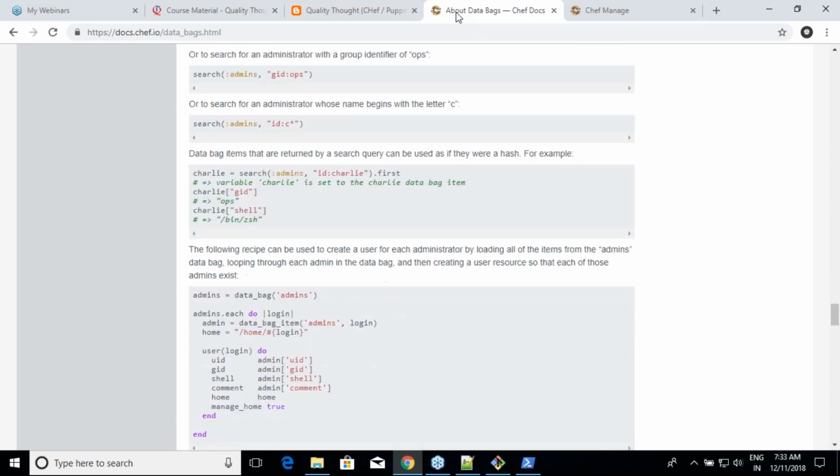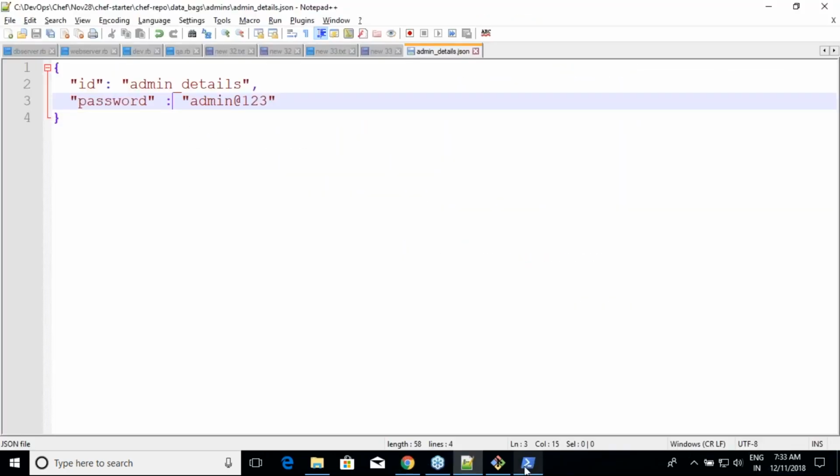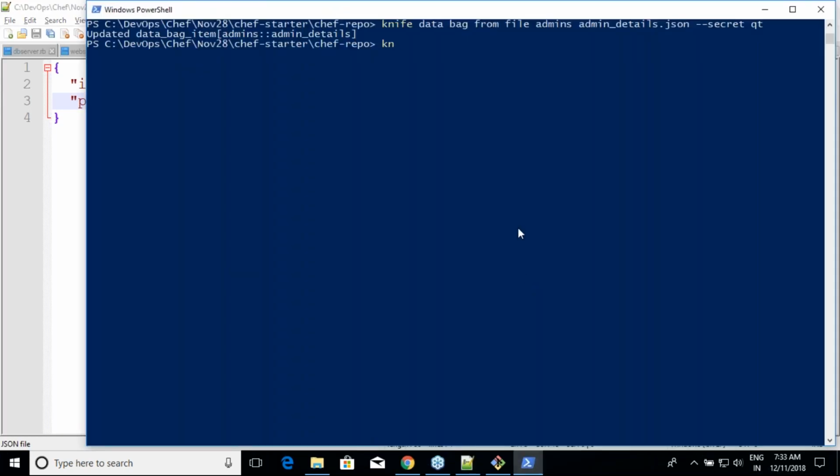There is something called hyphen local mode. Let us ask for help: knife data bag from file hyphen help. There is no point in remembering this stuff; let us ask knife itself. You just add one more argument to it. Then it will not only upload the details to the server, it will also save or change your local file,